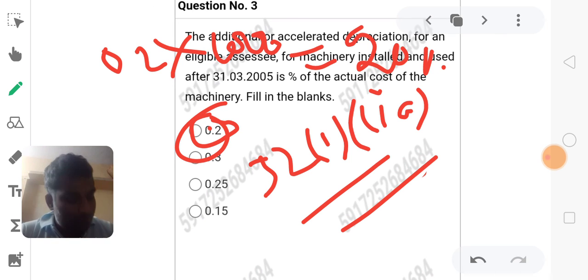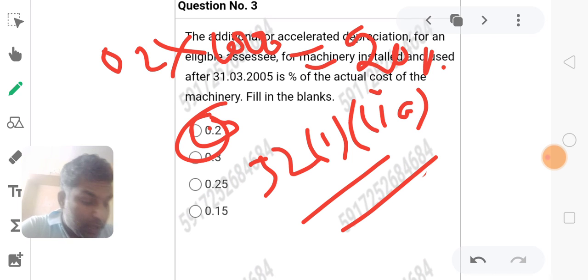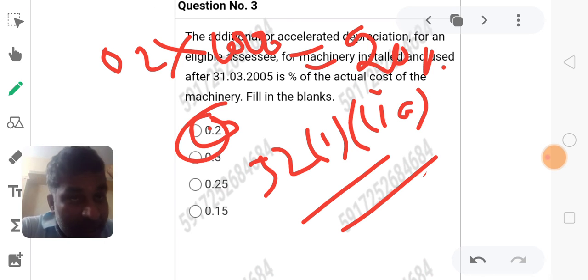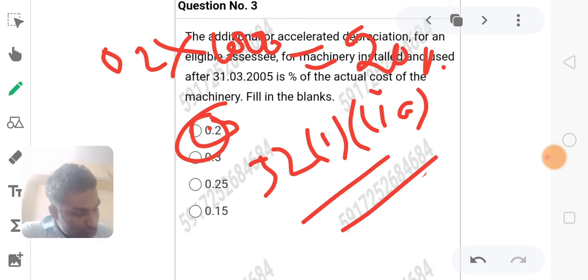Section 32 subsection 1 clause 2A, under the head profits and gains of business or profession. Additional depreciation on actual cost is 20% for a new plant and machinery acquired after 31st March 2005, other than ships, aircraft, any plant or machinery used within or outside India by any other person before, or installed in office premises, residential accommodation, guest house or office buildings.